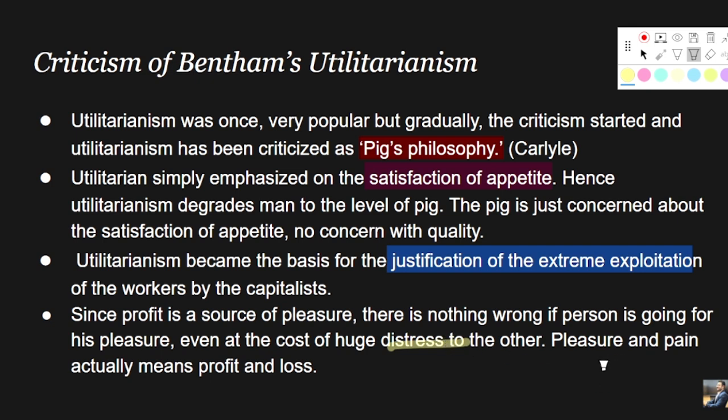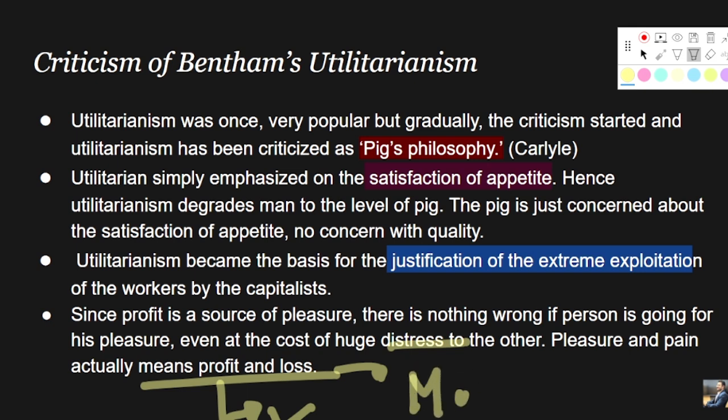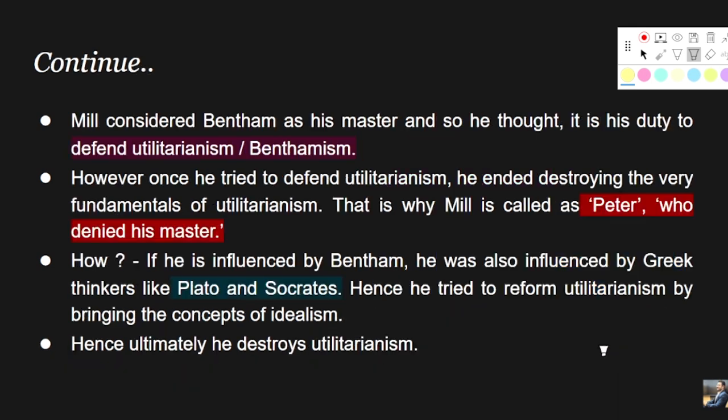So as per the critics, Bentham's concept of utilitarianism was sheer profit and loss and nothing else. People were doing something if it gave them profit, and people were not doing something which gave them loss. So this is a materialistic notion of utilitarianism of Bentham. Hence it is being criticized as a pig's philosophy. So Mill considered Bentham as his master, so he thought it was his duty to defend utilitarianism and Benthamism.